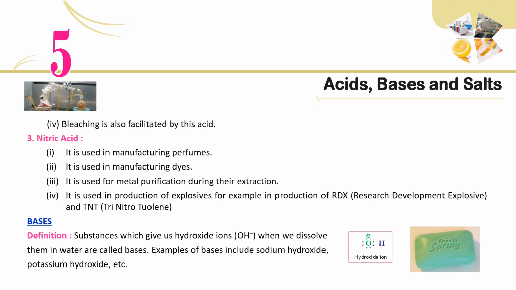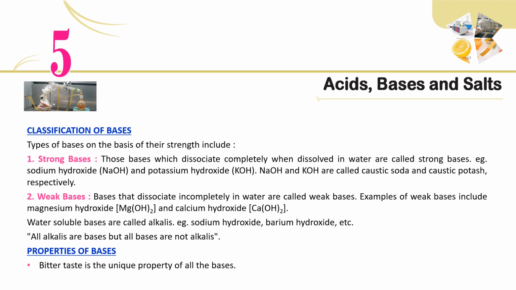Bases. Definition: substances which give us hydroxide ions, OH-, when we dissolve them in water are called bases. Examples of bases include sodium hydroxide, potassium hydroxide, etc. Classification of bases. Types of bases on the basis of their strength include: 1.